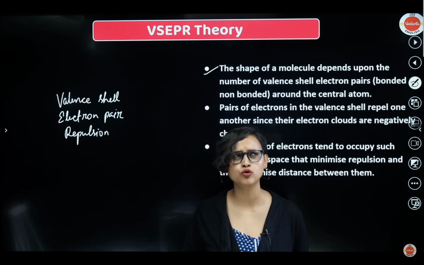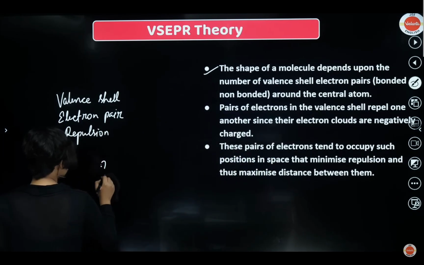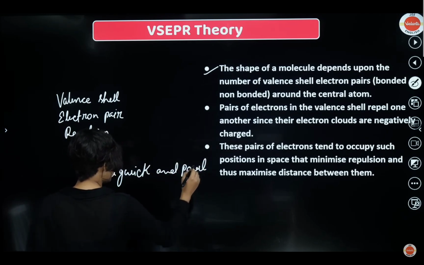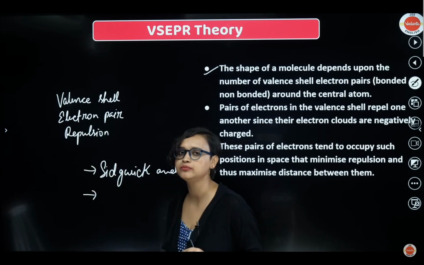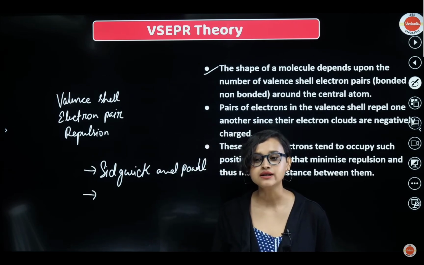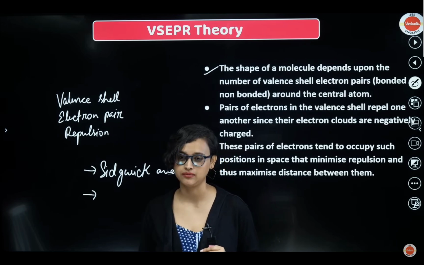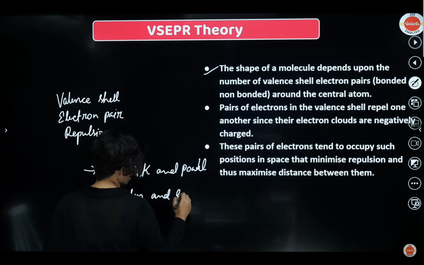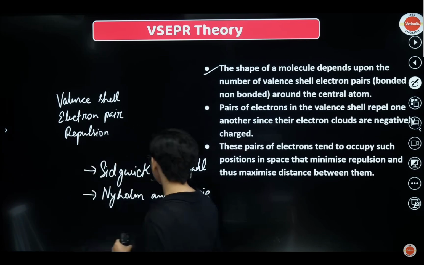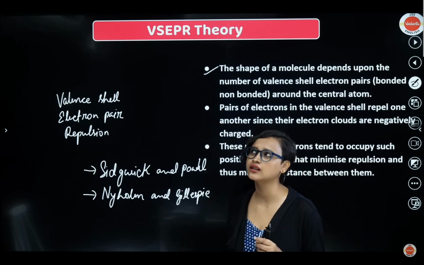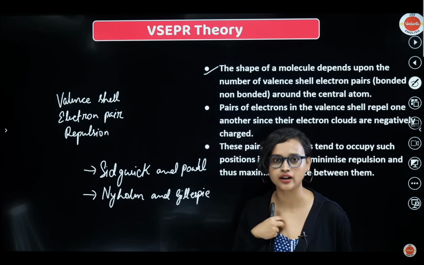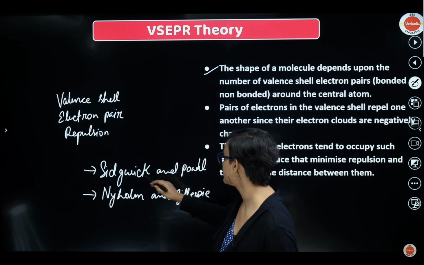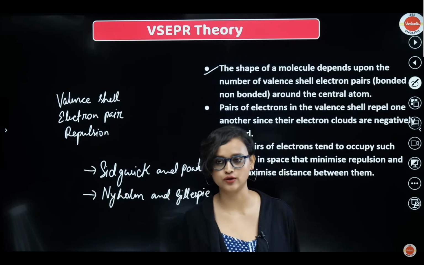VSEPR theory was, I think, first proposed by Sidgwick and Powell. The second time it was given by Nyholm and Gillespie, who developed it. I hope I've written the right spelling; if you want, you can check it from your NCERT. I remember it as ten years after our independence. 1947 is when we got independence, 1957 is when Nyholm and Gillespie developed it, and 1940 was when Sidgwick and Powell gave it up. They said this is how it is going to look. Okay, moving on now.